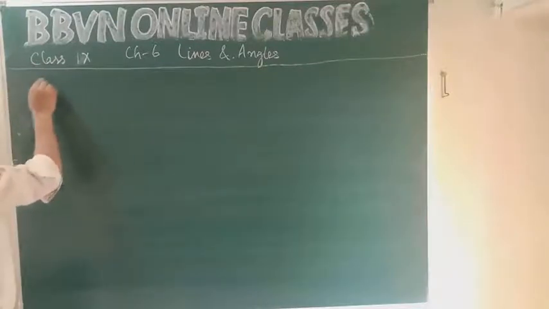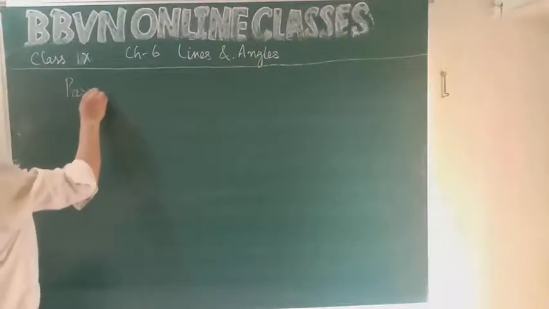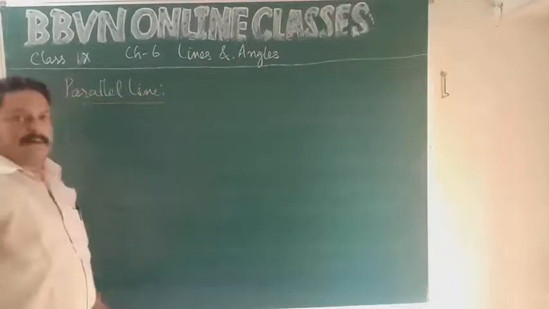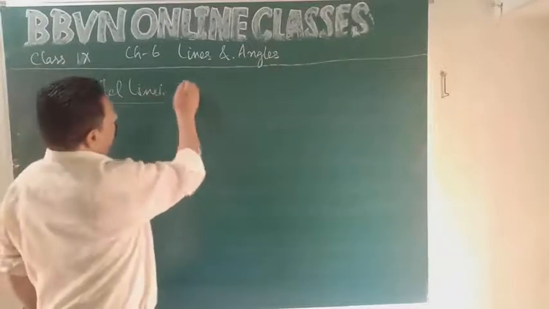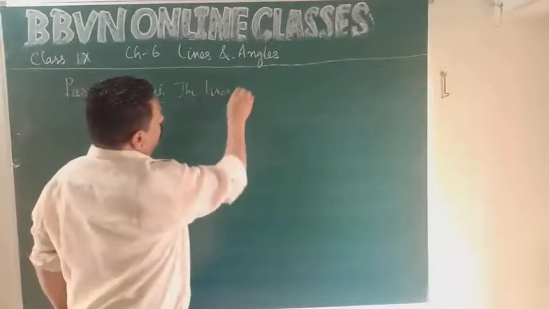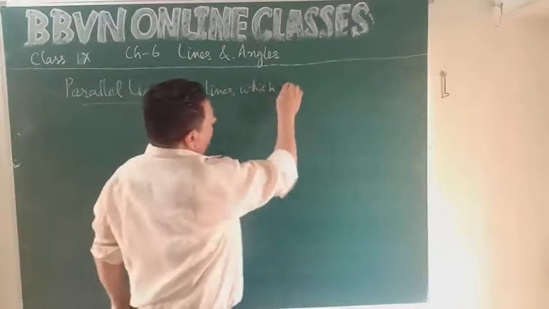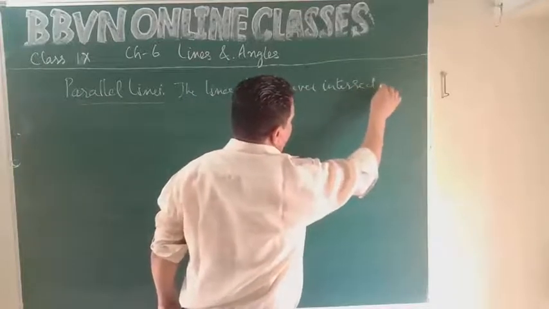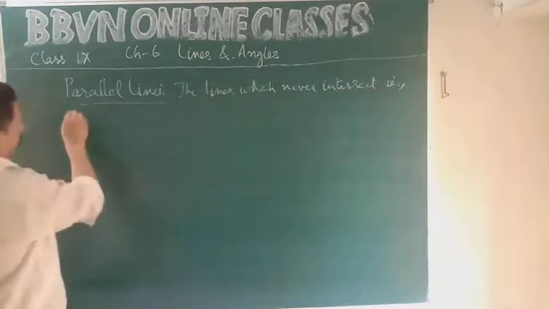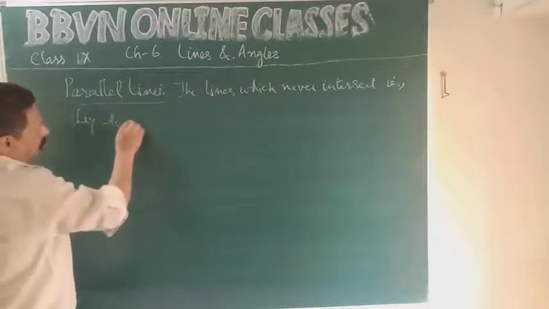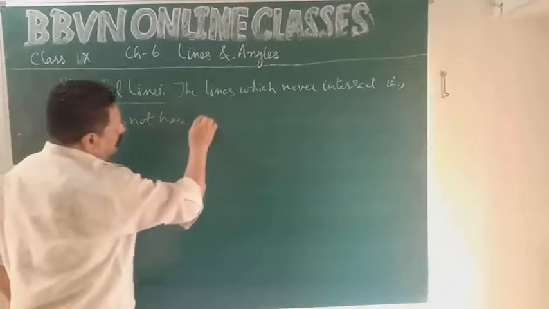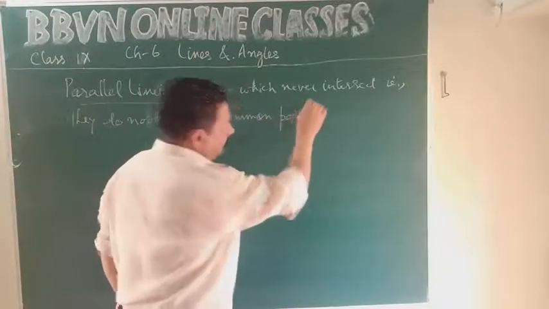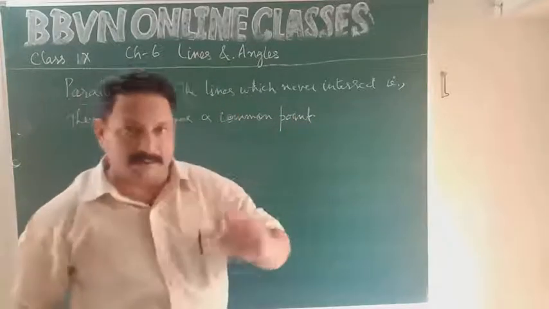First we'll understand about lines. Parallel lines. Parallel lines means the lines which never intersect. It means they do not have a common point. There is no point which is common to both the lines.